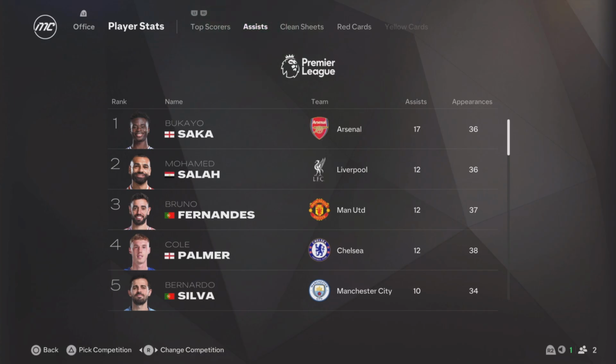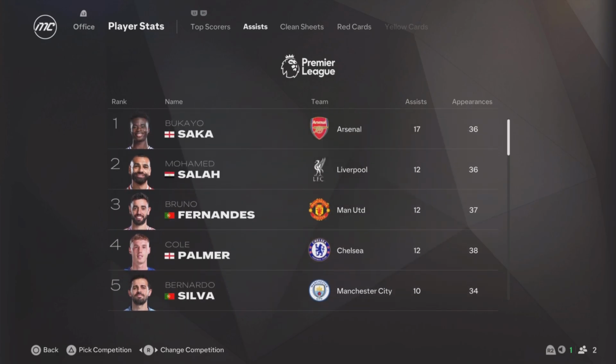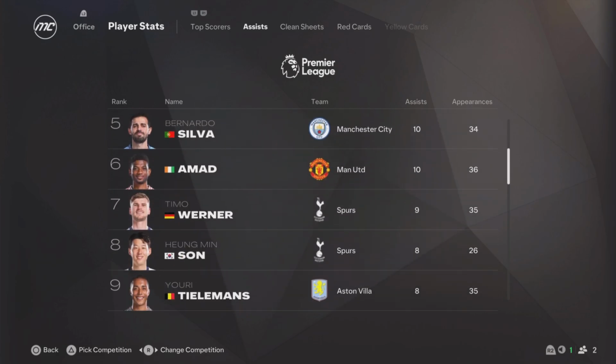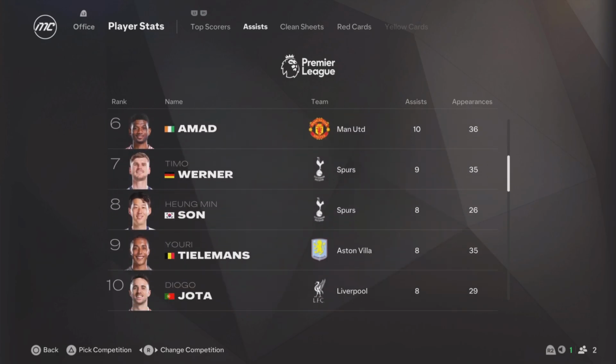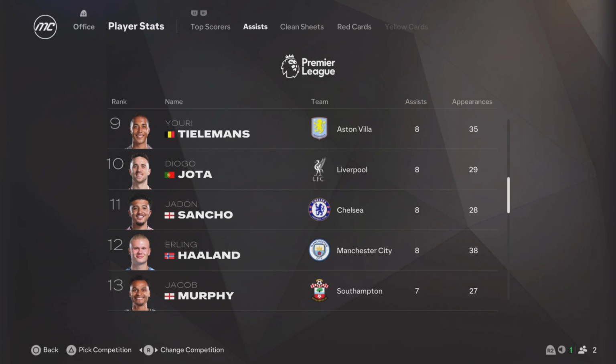Salah with 12. Salah high on both. Only one I've seen that high on both. Palmer with 12 as well, actually. Same with both of them. Fernandes with 12. Bernardo Silva with 10. Ahmad with 10. Timo Werner with 9. Son with 8. Tielemans with 8. Jota with 8. Sancho with 8. Haaland with 8. Murphy with 7.